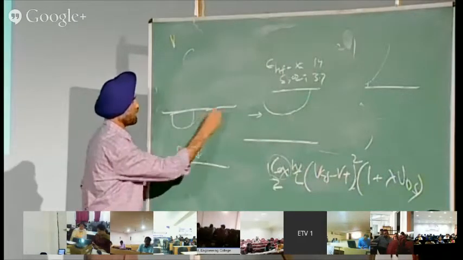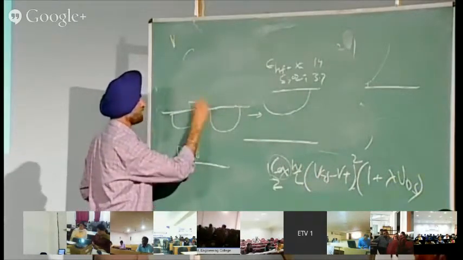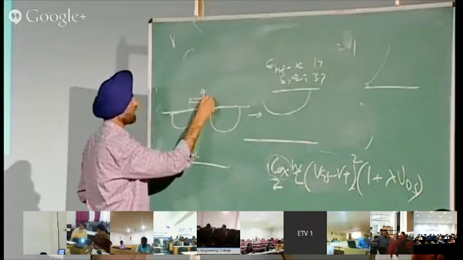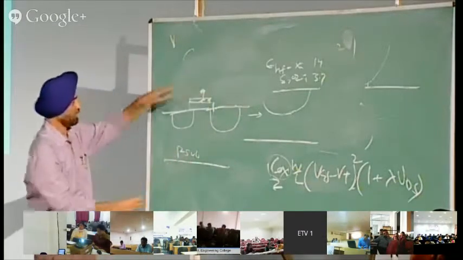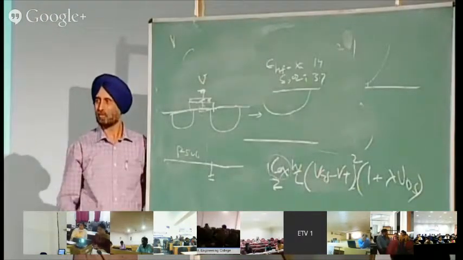So here the transistor will be like this, and this is the electrode. You are applying a potential here. Now this is ground. So if you apply some voltage V here, this voltage is divided, some between this and some between this one. It's a voltage division basically.